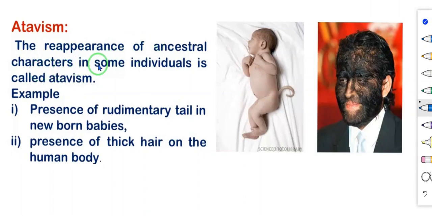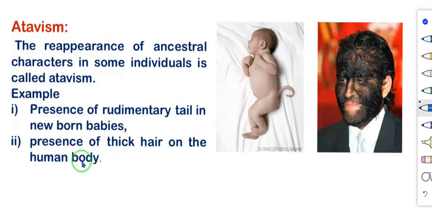That condition in some individuals is known as what? Atavism. Example, presence of a rudimentary tail in newborn babies. See in this diagram, a newborn baby, but a rudimentary tail is present. This character is known as atavism, but this is very, very rare.